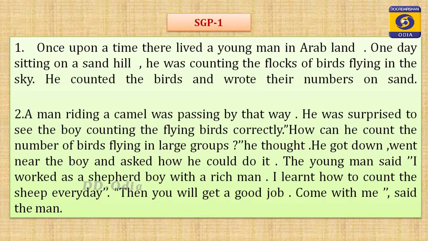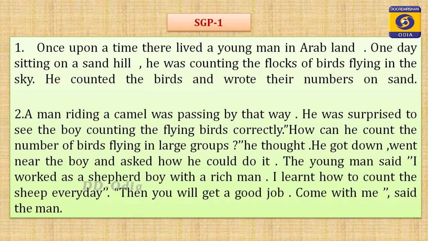Paragraph 1. Once upon a time, there lived a young man in Arab land. One day, sitting on a sand hill, he was counting the flocks of birds flying in the sky. He counted the birds and wrote their numbers on sand. Paragraph 2.